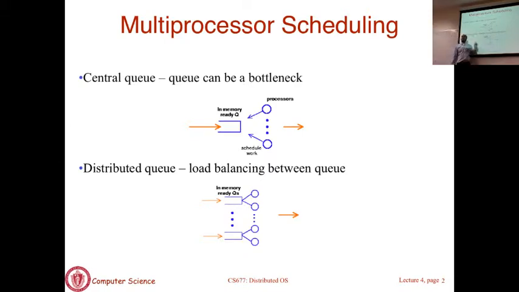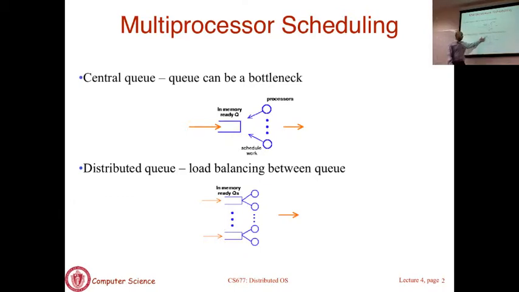If you randomly assign tasks, it may be that some tasks here start blocking, start doing I/O. So the number of tasks here will shrink. Maybe there are more CPU bound tasks in this queue, so the number of tasks in this queue is not going to shrink. So there may be 10 CPU bound tasks here and only 3 here, because the other 7 that you had assigned have gone off to do I/O. Now you have an imbalance. This core is more heavily utilized than that. Tasks in this queue are getting less CPU time than tasks in that one. So you have a load balancing problem.